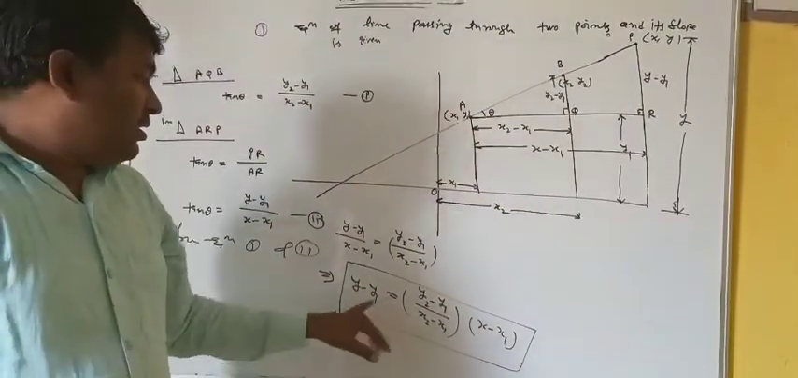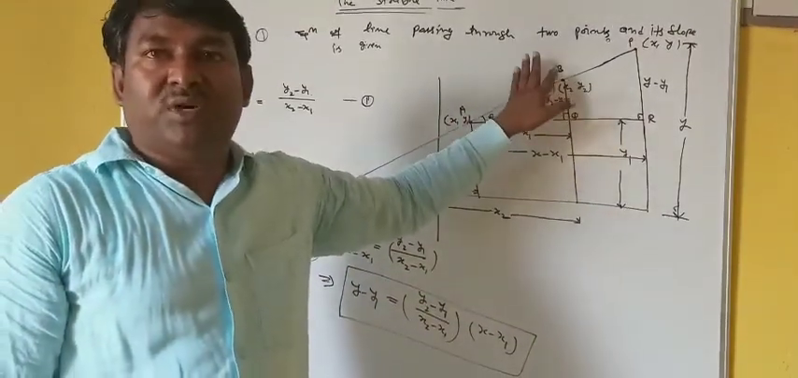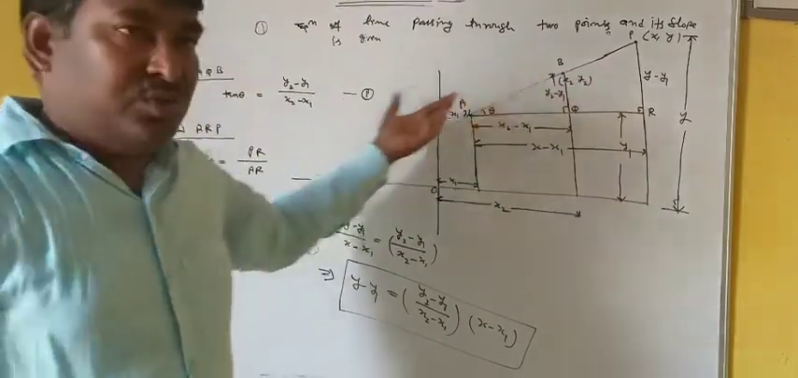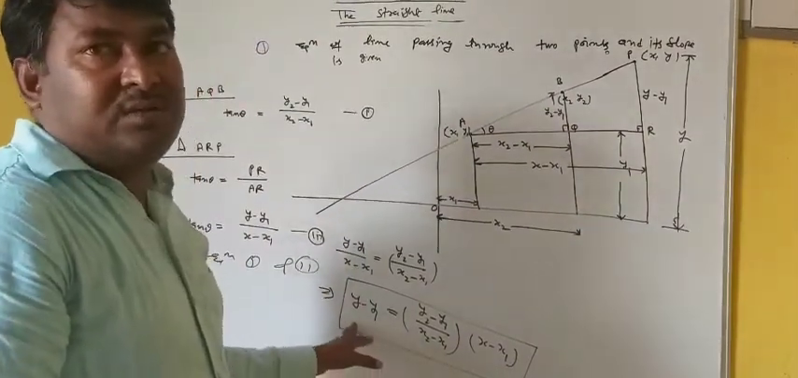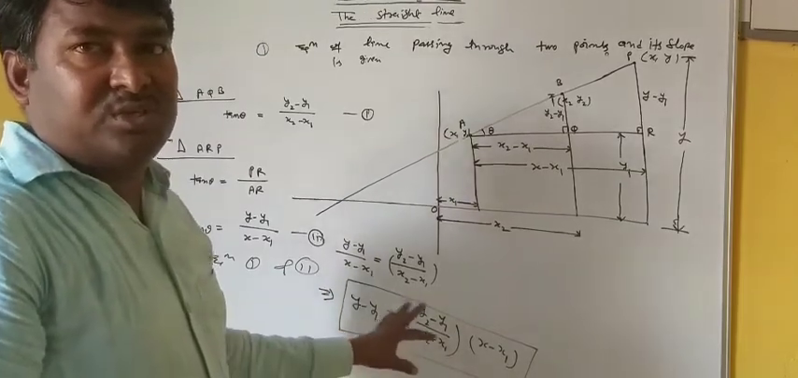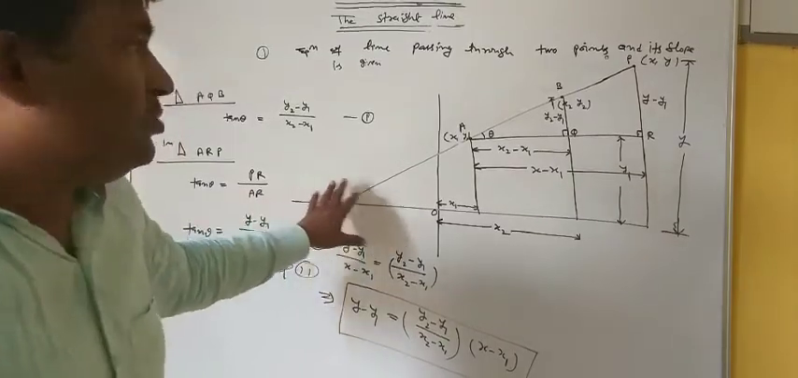See here, x1 y1 and x2 y2 are 2 points whose coordinates are given. So you can put their values in this equation and you can find the equation of a line passing through 2 points. Now let's see some numericals.